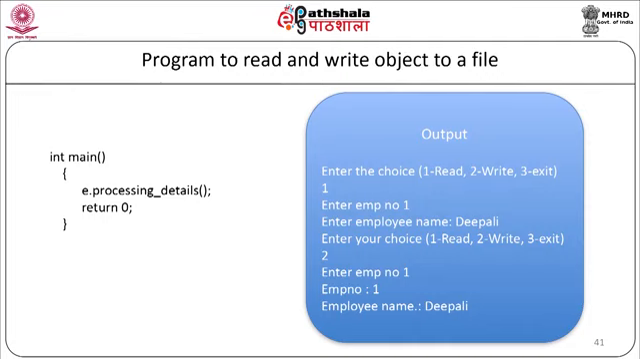Then if the choice is 1, then it will display on the screen the data as enter employee number, suppose the employee number is 1, then enter employee name, suppose the employee name is Dipali. Then it will ask the choice again. Suppose the choice entered is 2, then it will ask the user to enter the employee number, suppose the employee number is 1. It will read from the file till the employee number 1 is matched, and then it will display the details on the screen as employee number is 1 and employee name is Dipali.